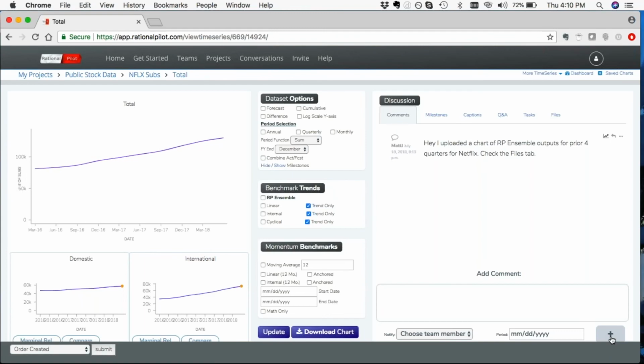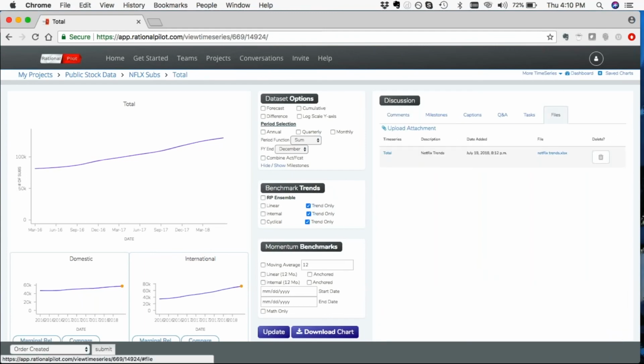So that's just another set of functionality that other people can use as you're building your view of your company's forecast. And with that, I'm going to close.